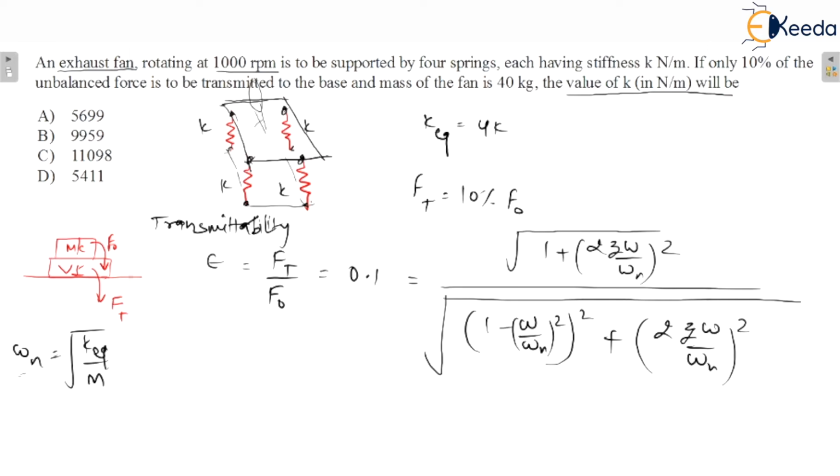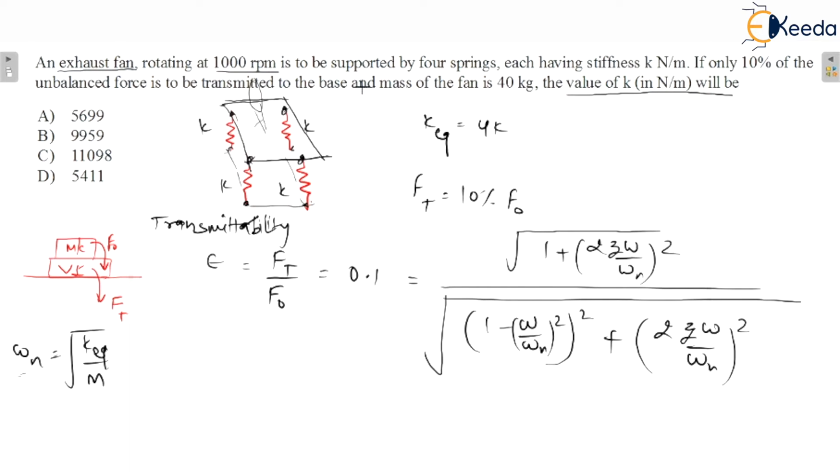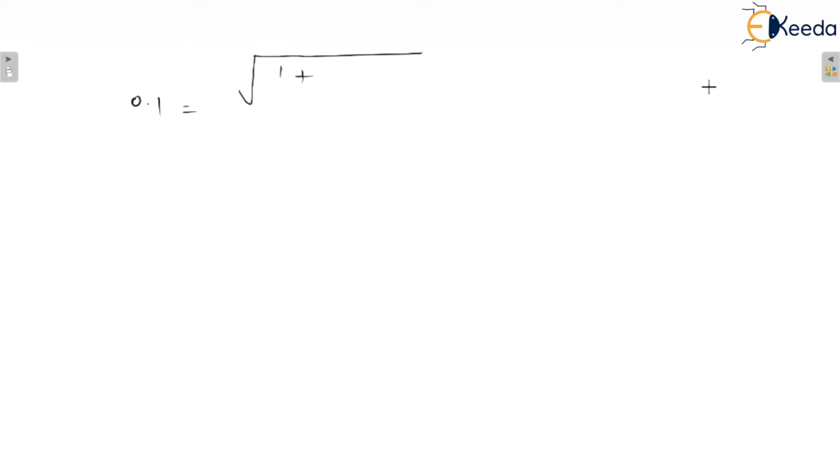On the next page I am going to put the values: 0.1 is equal to under root of 1 plus. However, zeta is not given in the question, and there is no mention of damping in the system. So I can assume zeta is equal to 0.